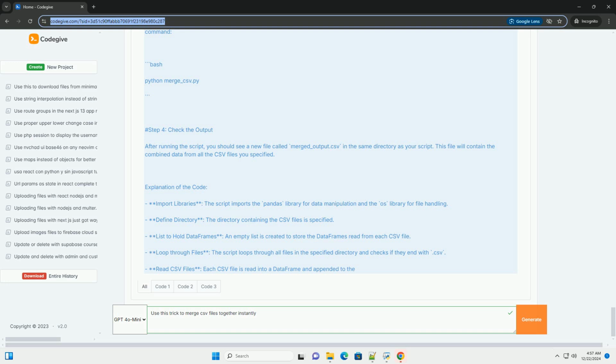Certainly. Merging CSV files is a common task in data processing, and it can be easily accomplished using programming languages such as Python. Below is a step-by-step tutorial on how to merge multiple CSV files together using Python with the pandas library, which is a powerful tool for data manipulation. Tutorial: Merging CSV files using Python and pandas.